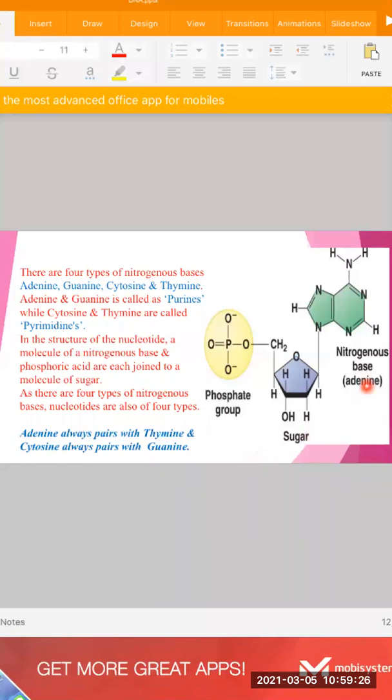And in the third, you can see nitrogenous bases. There are basically 4 nitrogenous bases, which I named just now. And there is phosphate and sugar. So DNA is basically made up of phosphate and sugar. We will now see how they are aligned in the double helix structure.